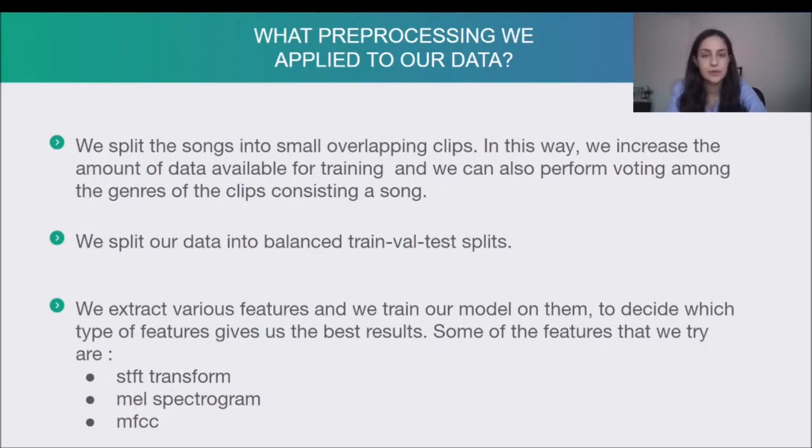Now is the point where we perform the actual feature extraction. We extract various features and we train our model on them. We try different features and perform different trainings to decide which type of feature gives us the best results. Some of the features that we try are the STFT transform, the MEL spectrogram, the MFCC transform, and so on.